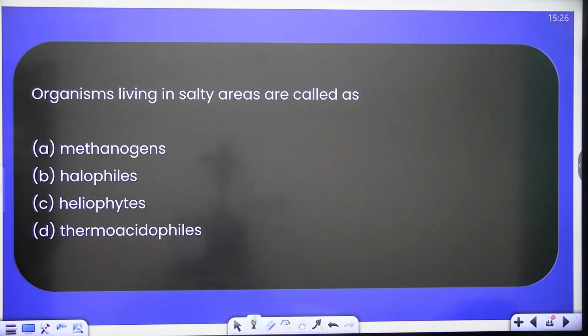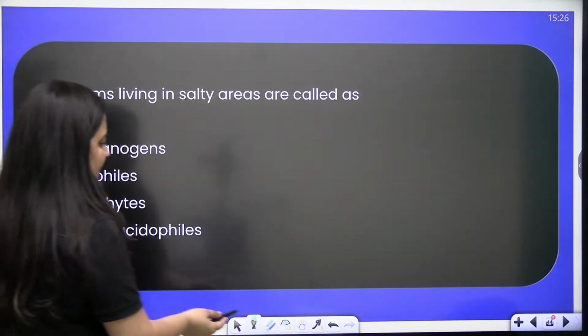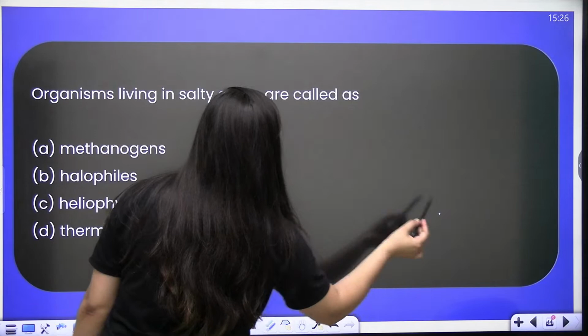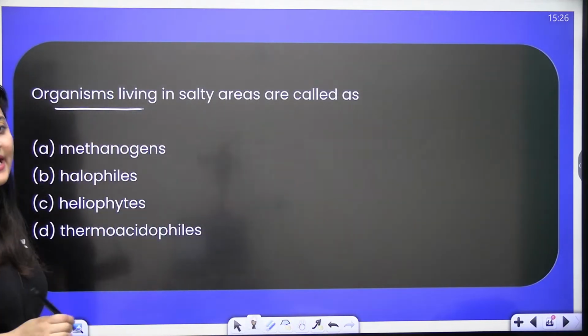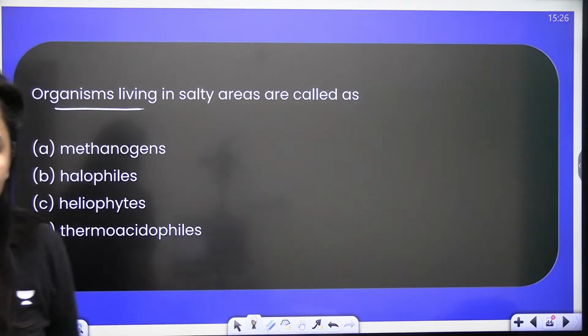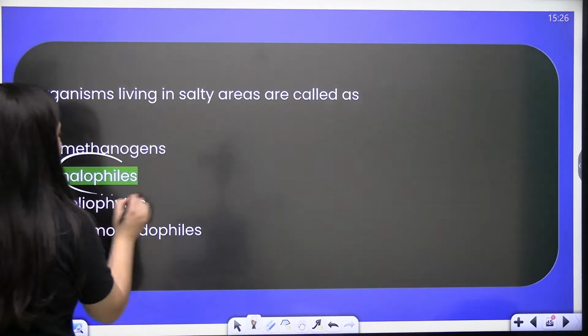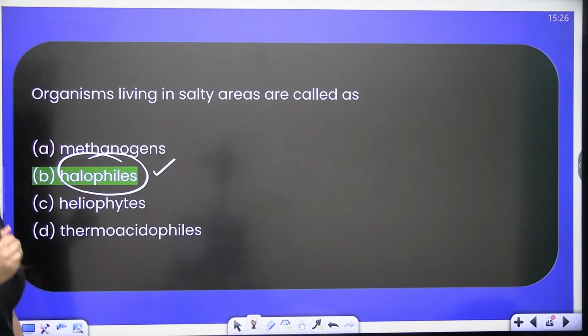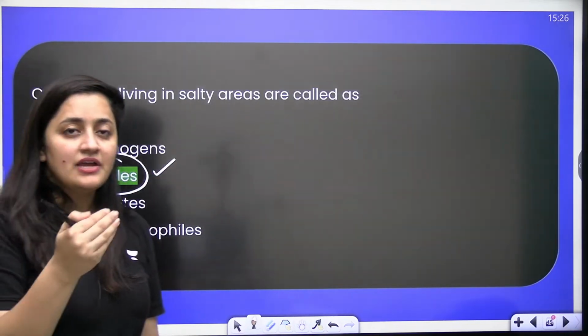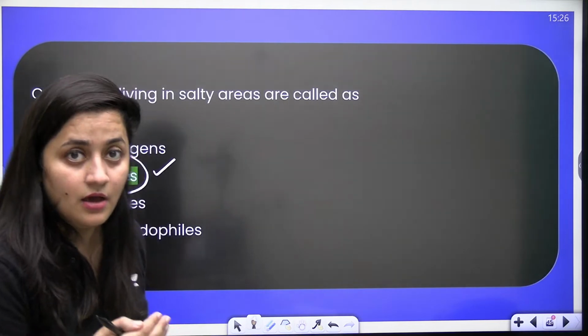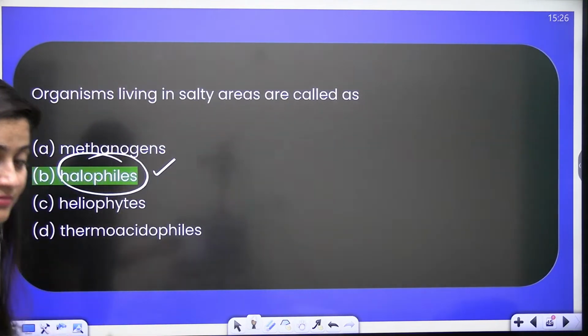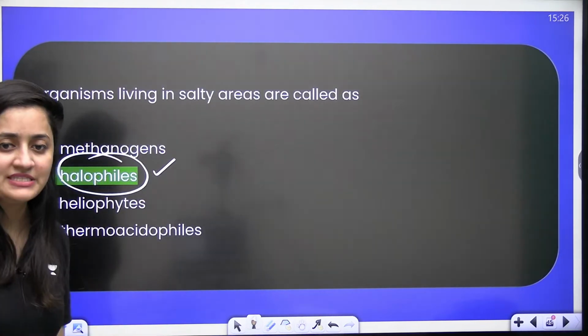Clear? So organisms that are living in salty areas are called as, exactly, they are the halophiles, right? These are the archaebacteria which can survive under extreme salinity. Halobacterium is the example.